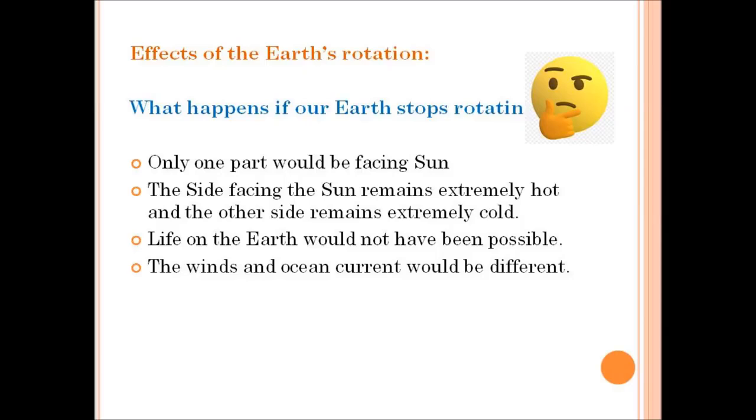And likewise, look at the second point. In the aspect of temperature also, the part of the earth which is facing the sun will experience extremely hot temperature, and the other part of the earth will experience extremely cold weather.